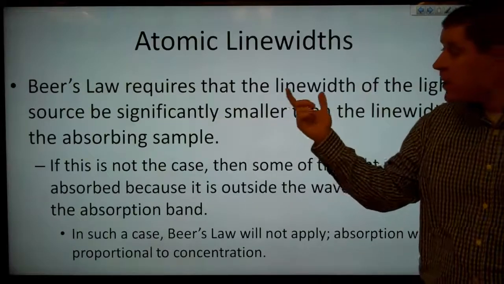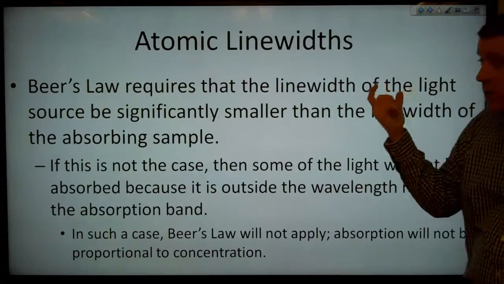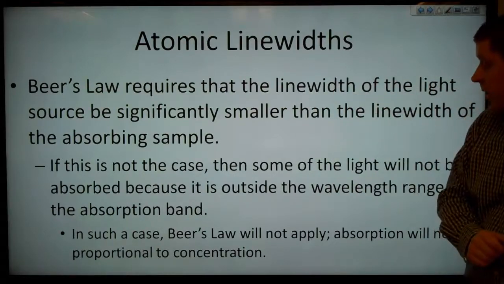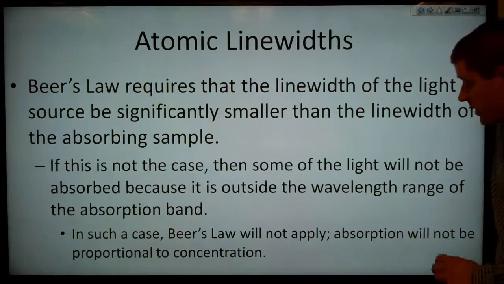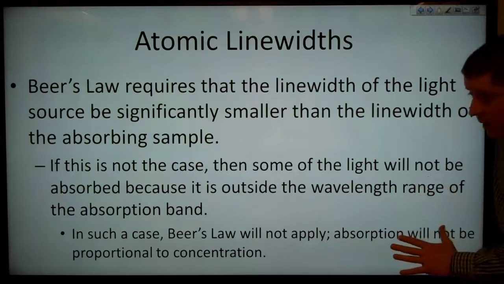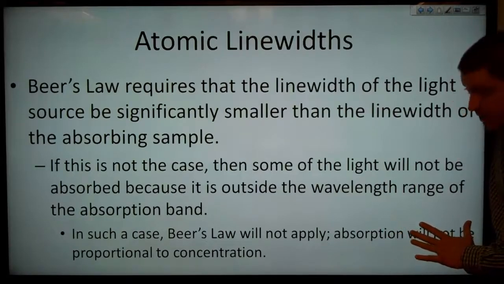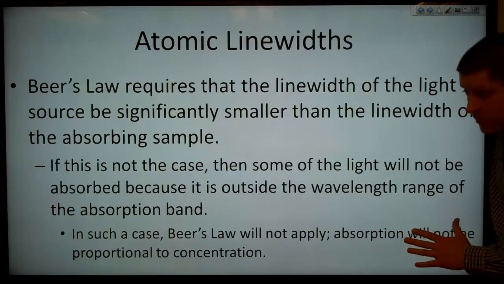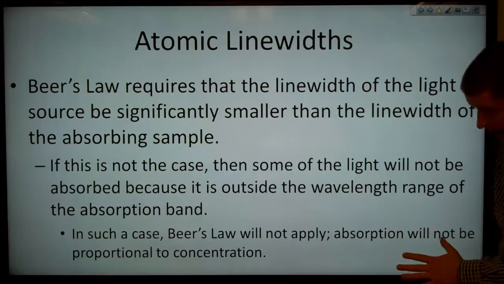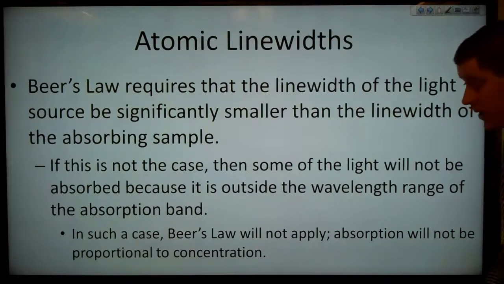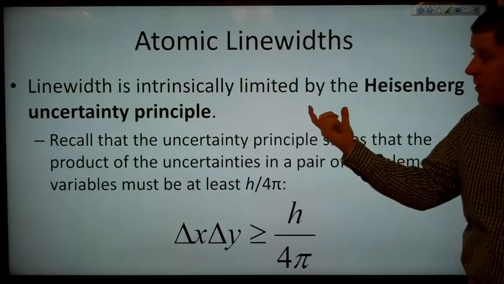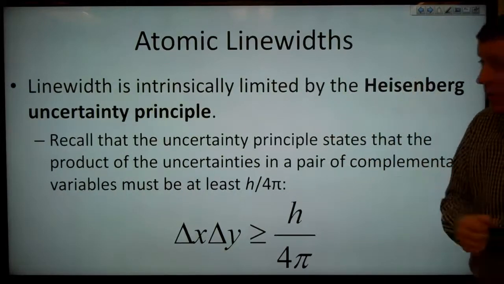So, Beer's law requires that the line width of the light source be significantly smaller than the line width of the absorbing sample. If this is not the case, then some of the light will not be absorbed because it's outside the wavelength range of the absorption band, and in such a case, Beer's law will not apply because absorption will not be proportional to concentration. So, the line width is intrinsically limited by the Heisenberg uncertainty principle.